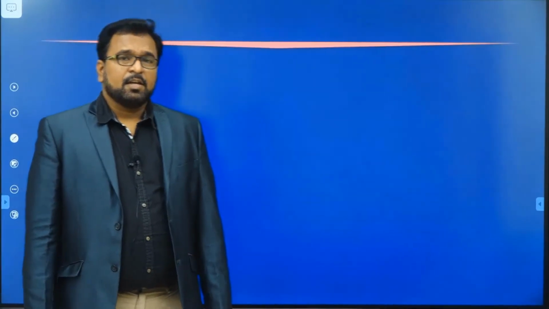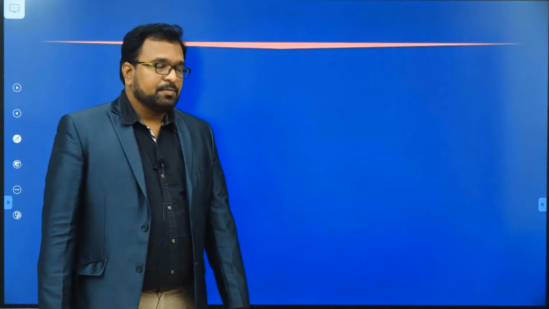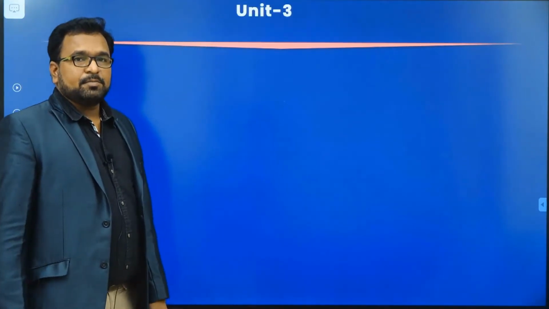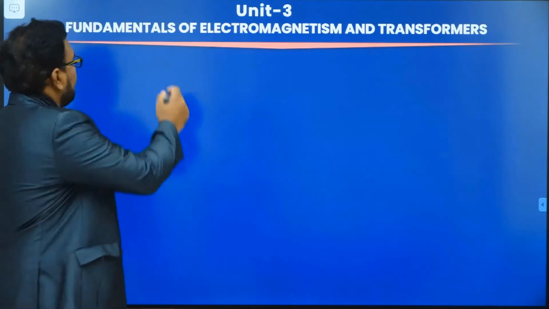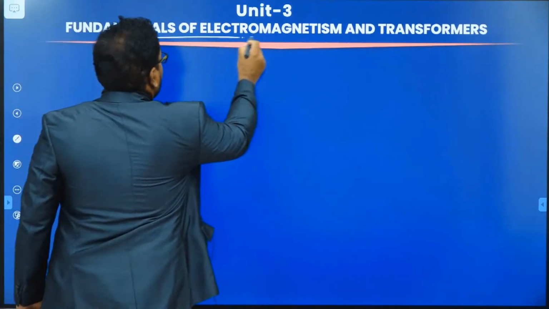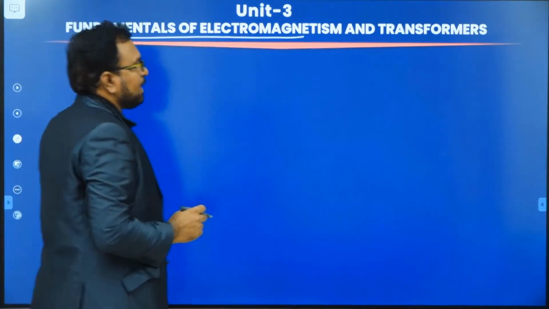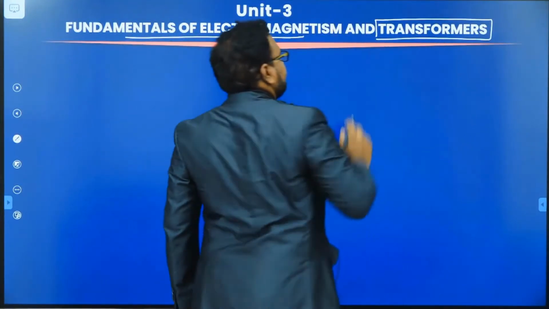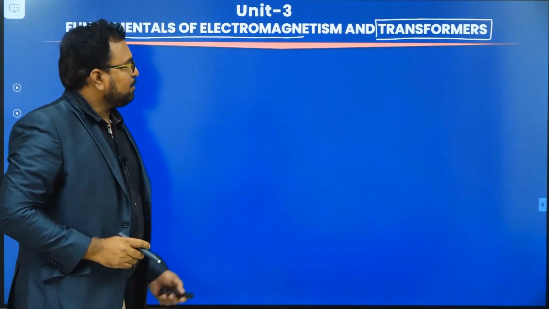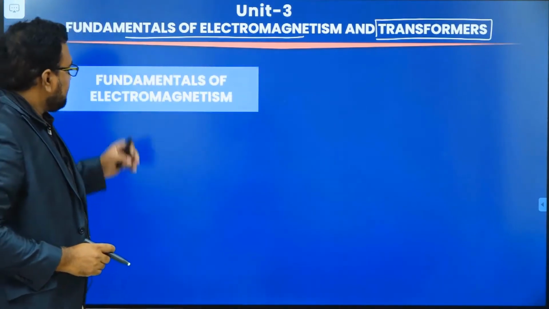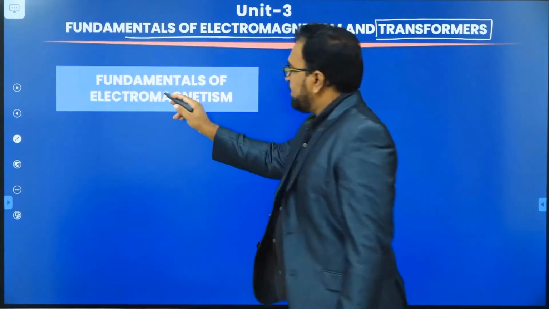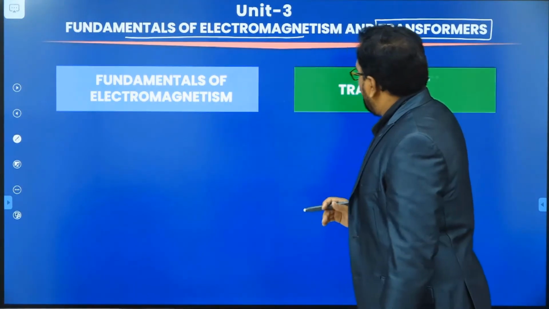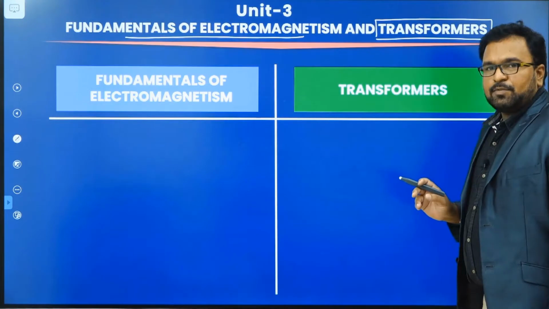In today's class, we are going to start Unit 3. Unit 3 has been divided into two parts. In the first part, we are going to study the fundamentals of electromagnetism. And in the second part, we are going to study the transformers.